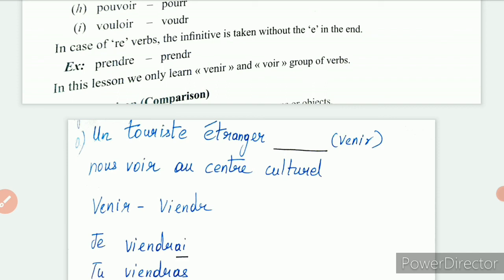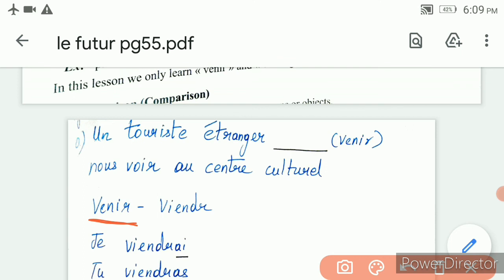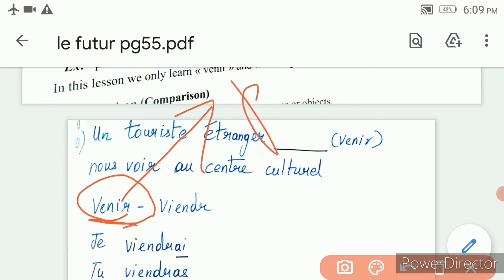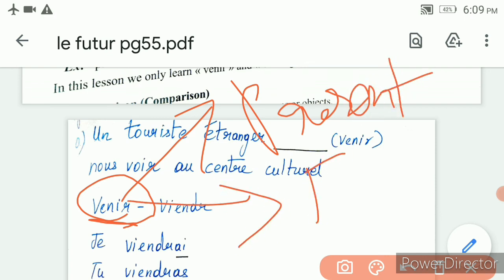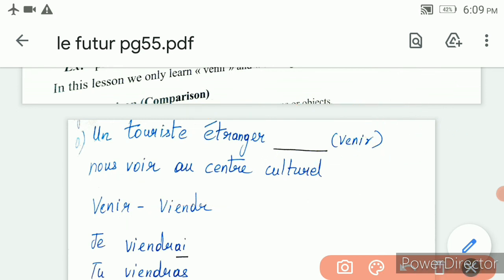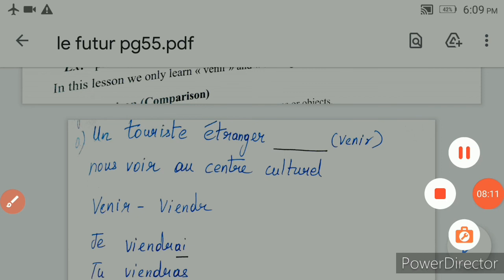So what I advise you is: first take a verb. Say, for example, this is a verb. For this verb, take a separate note. Write the present tense conjugation, and for the same verb write the future tense conjugation. Hope it is clear for you.